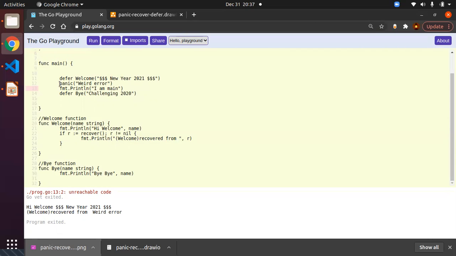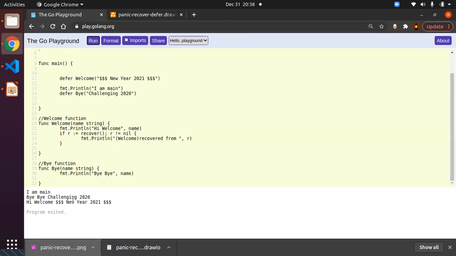Now the same scenario, I will just remove this panic and let's see what happens. Now you can clearly see there is no statement from the if block. Why? Because when you defer the function, it's getting added to the list, and there is no panic, then I am main is being displayed. After that, you are deferring another function, which is nothing but bye. Then the first deferred function, challenging 2020, is being displayed after I am main.